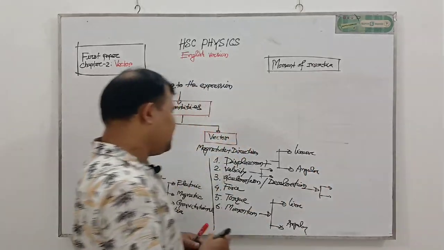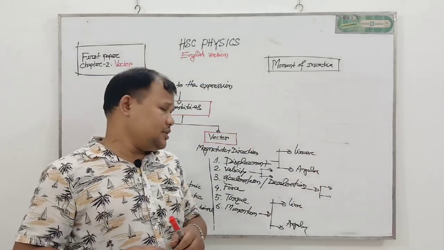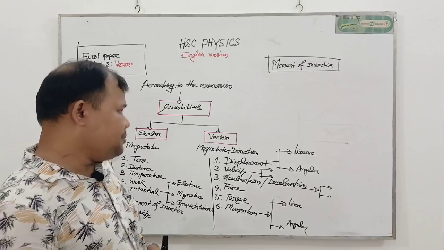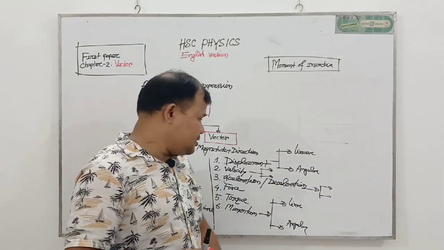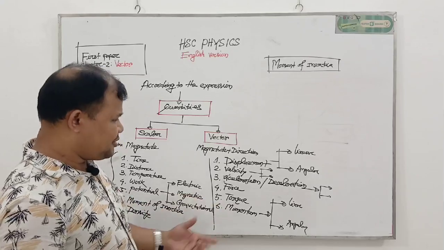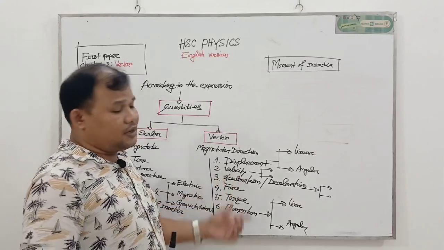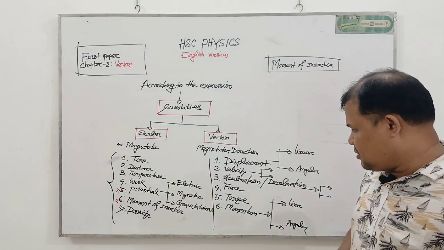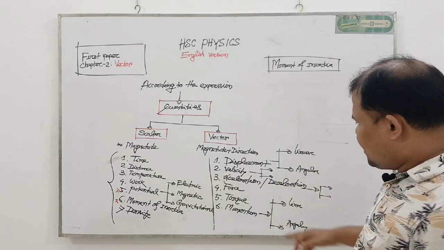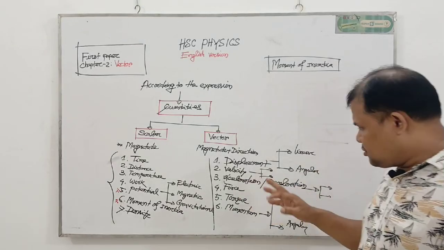My dear students, in our physics chapter, displacement mainly has two types. One is linear displacement, another is angular displacement. Both will be vector quantities. Velocity also has two types, linear velocity and angular velocity. In the same way, acceleration and deceleration also have two types.